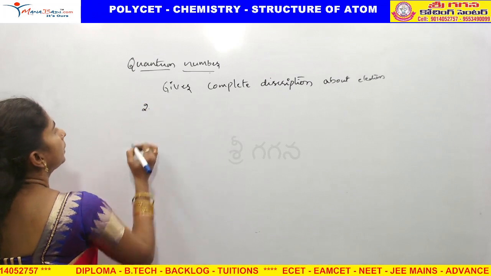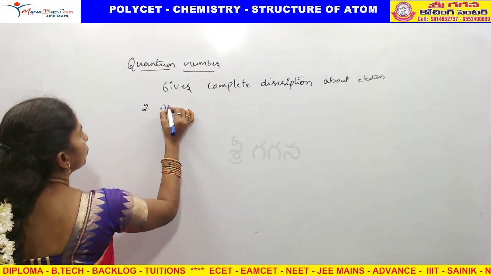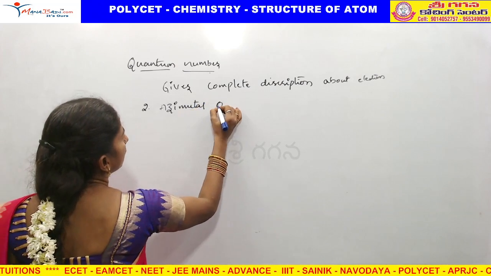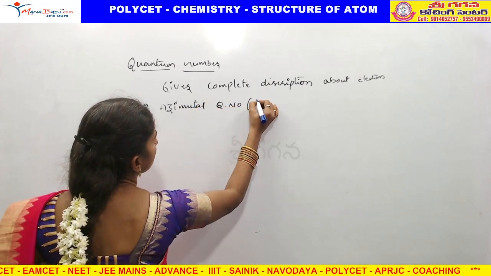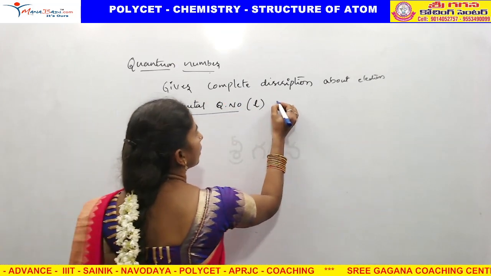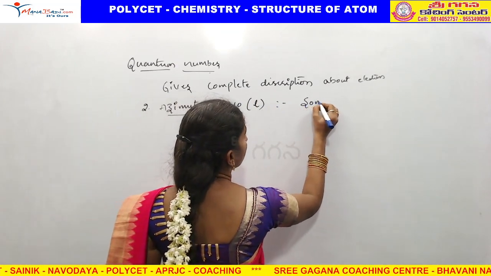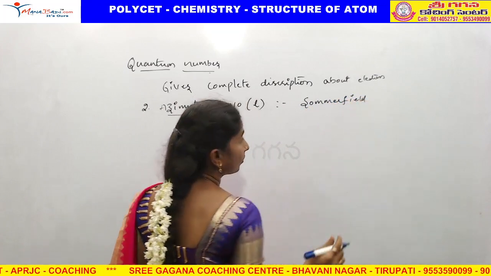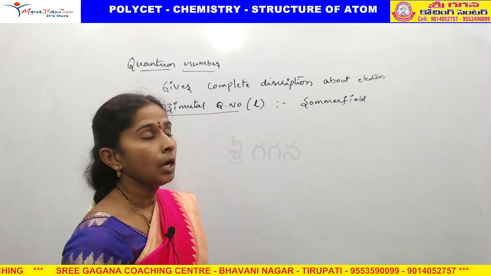After that, the second quantum number is the azimuthal quantum number, which is indicated with the letter l. It was introduced by Sommerfeld, who also gave one more piece of information about the atom.